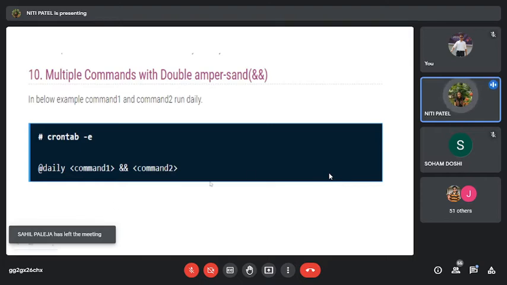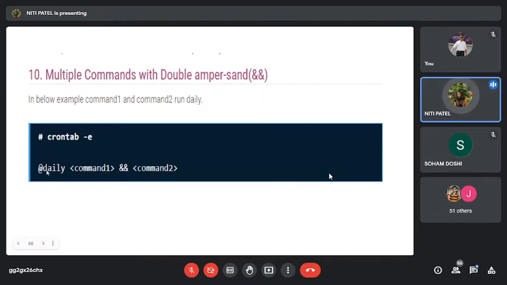So I do not have to mention it separately. I can write it in one command itself. So instead of writing @daily mkdir, again in the next line @daily rmdir, again in the next line @daily ls, instead of writing so many lines, I can combine those multiple commands by using this ampersand sign.